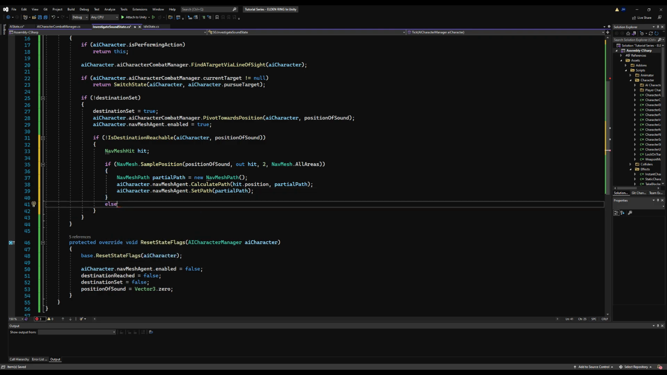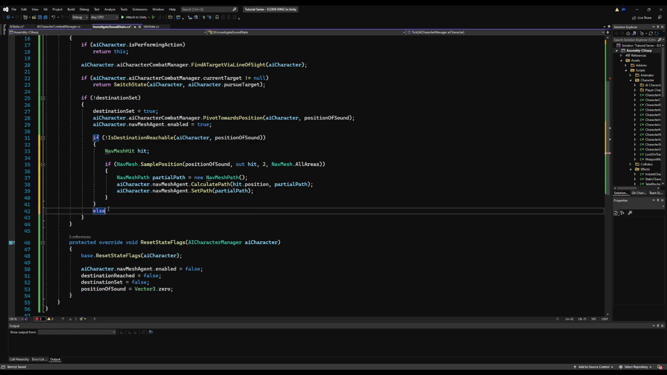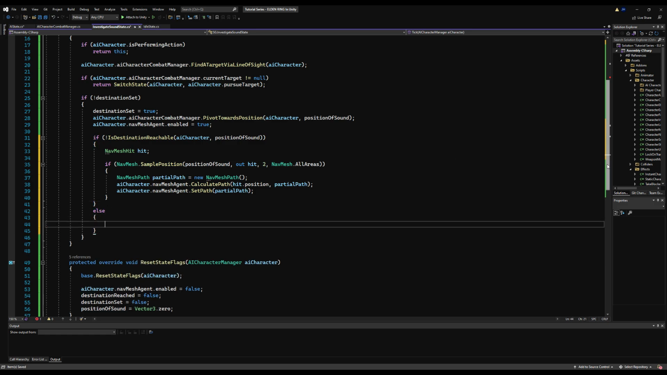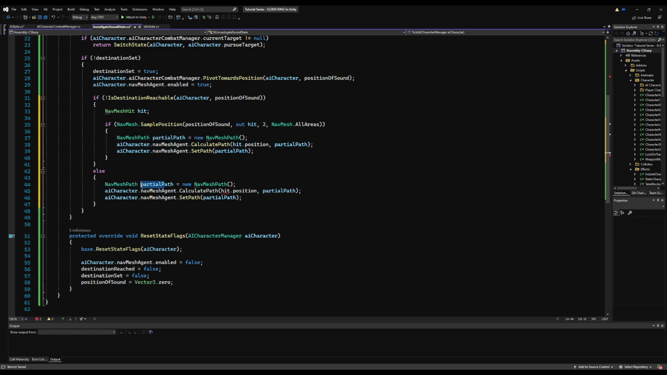Now, otherwise, if the destination is reachable, we're just going to use the destination that we pass. And we can just basically copy everything we just wrote, but we're going to change the keyword partialPath to path. So we're going to say NavMeshPath, and then we're going to change partialPath here to path, and we're not going to pass the hit position because that doesn't exist in this context. We're simply going to pass the position of the sound on the state.